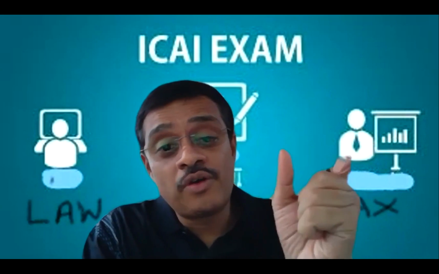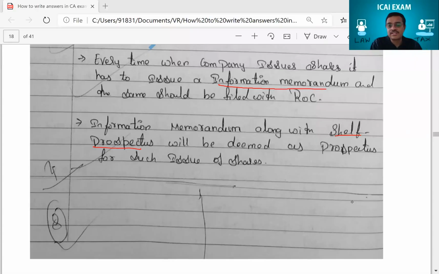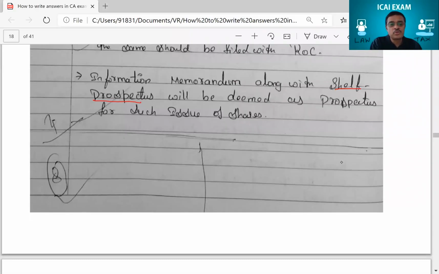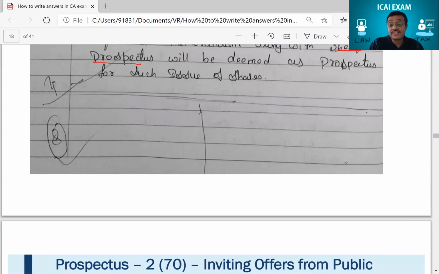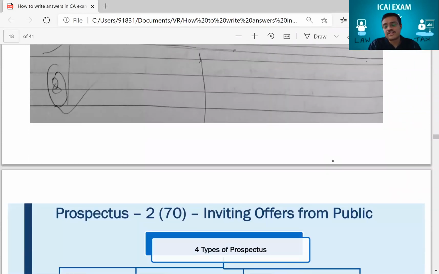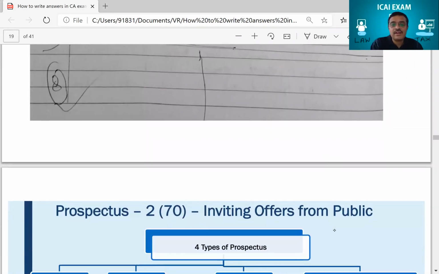That is why I told you to highlight the keywords, so that when the examiner sees the keywords you will easily get your marks. You see, he got full 8 marks. Whoever the student was, the student got full 8 marks. An examiner may have overlooked 1 or 2 mistakes. Otherwise, he still got 7 marks.